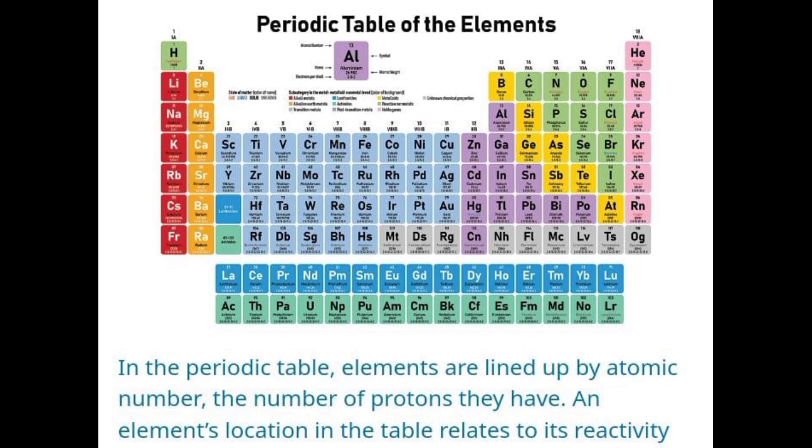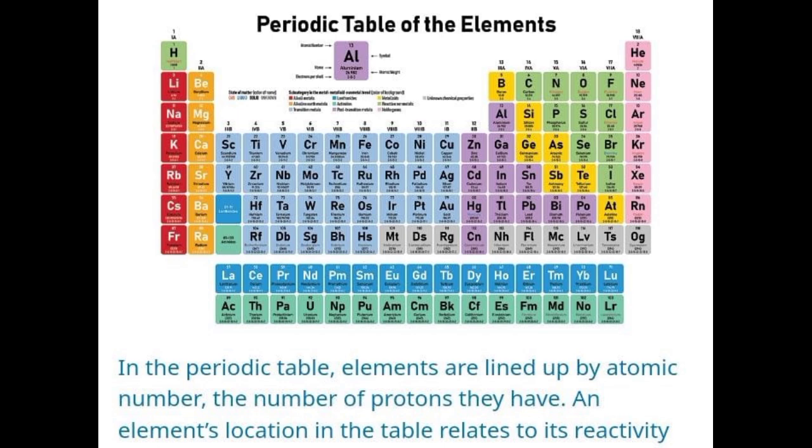In the first three groups, group number 1 to 3, when we were moving from top to bottom, the reactivity was increasing. When we move from the left side to the right side, the reactivity decreases, because the metallic character, the ability to donate the electron, decreases.